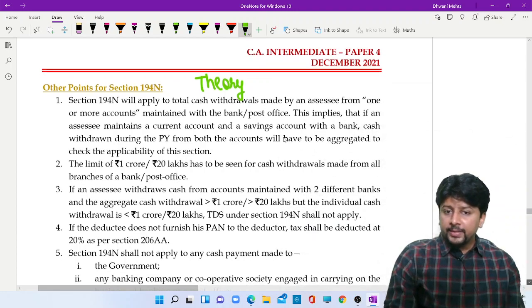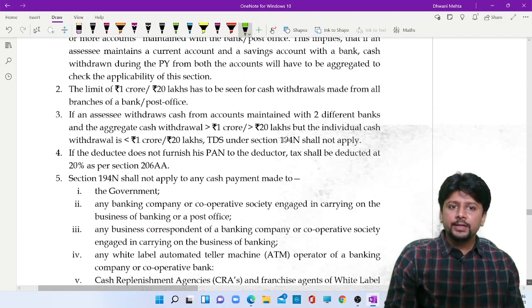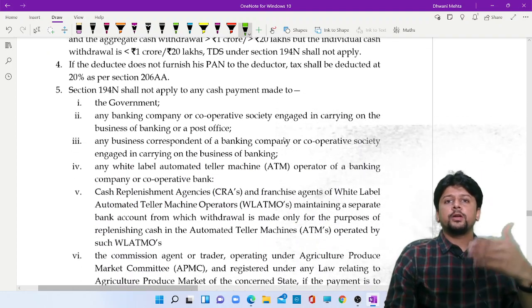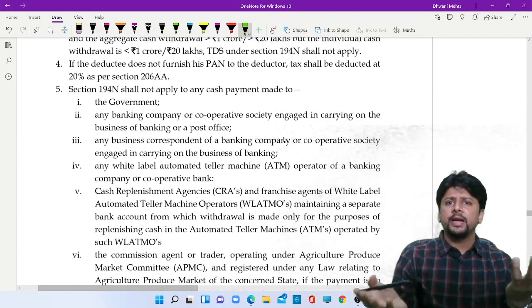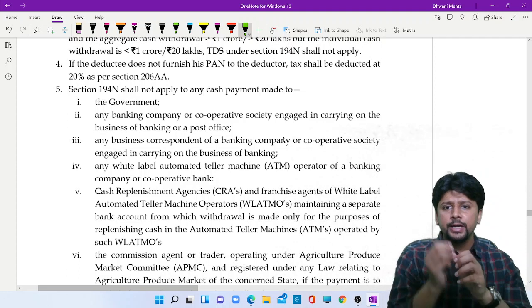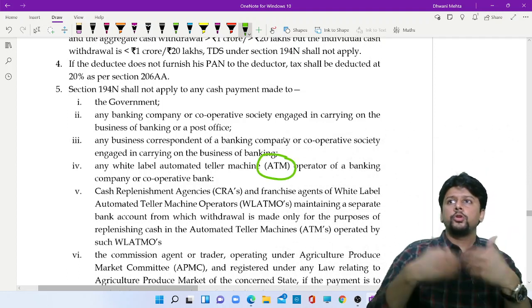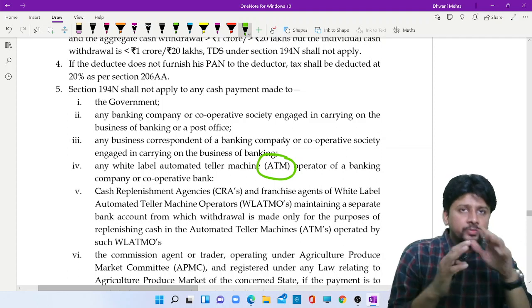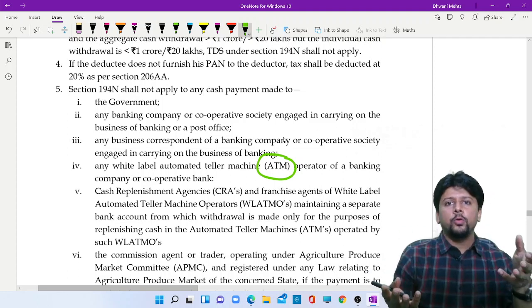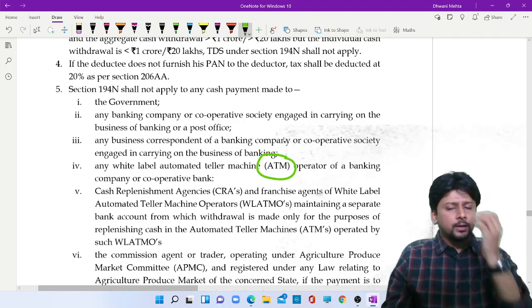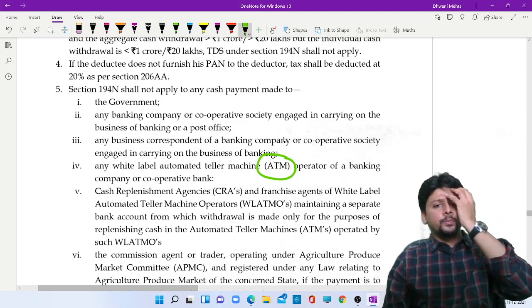If government withdraws cash, no TDS. If one bank withdraws cash from another bank account, it is for banking facility, banking system, no TDS. If cash is withdrawn to load it into the ATMs, then the daily withdrawal will go above 1 crore if it's a huge bank. So then TDS provisions will not apply.